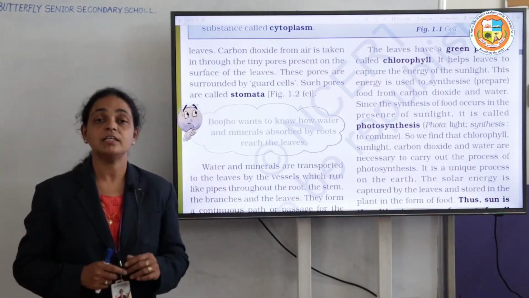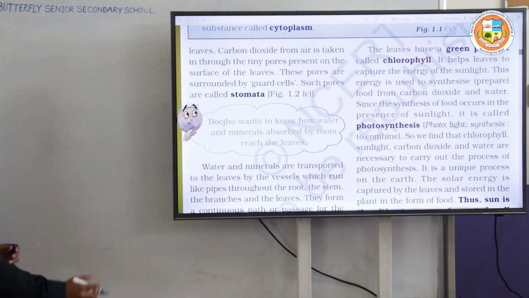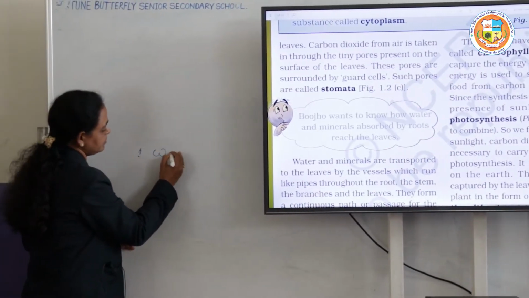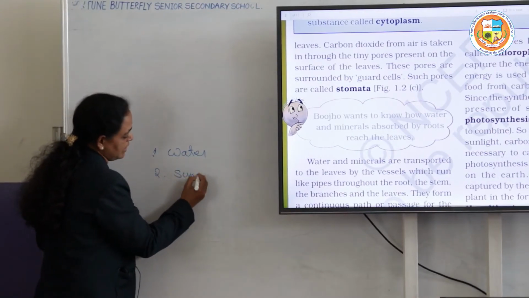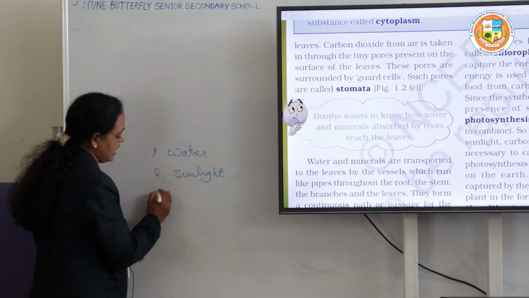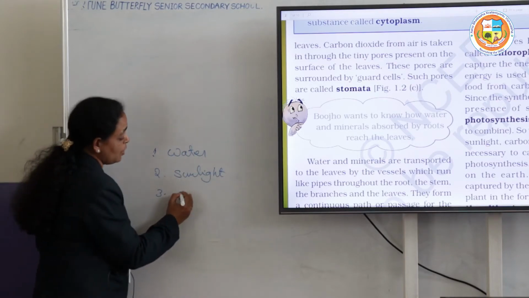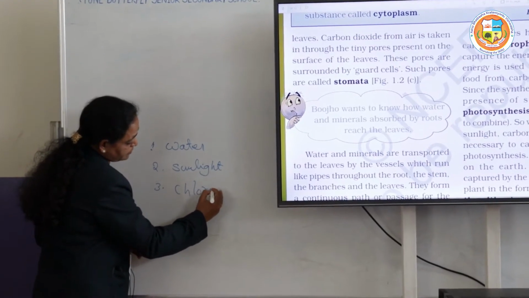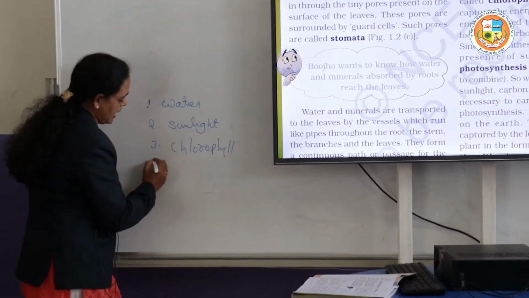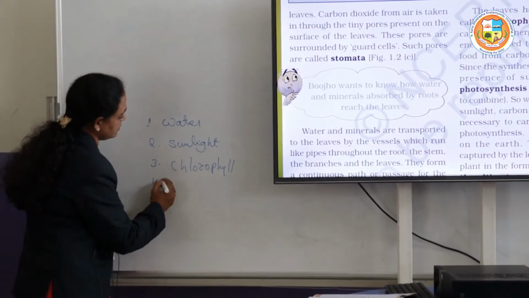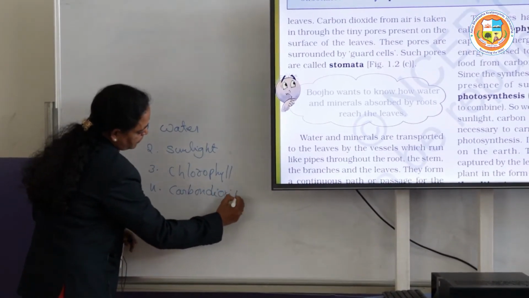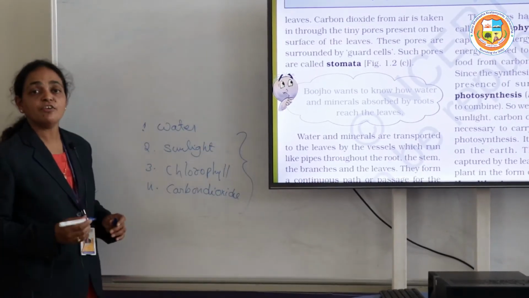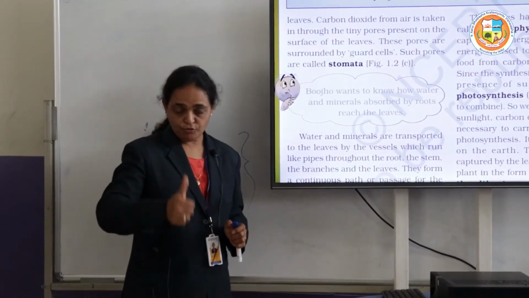Some of the factors are water, and the next one is sunlight, and the third one is chlorophyll, and the fourth one is carbon dioxide. These are the main factors for preparing the food.